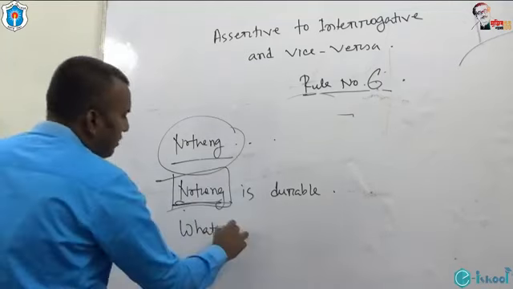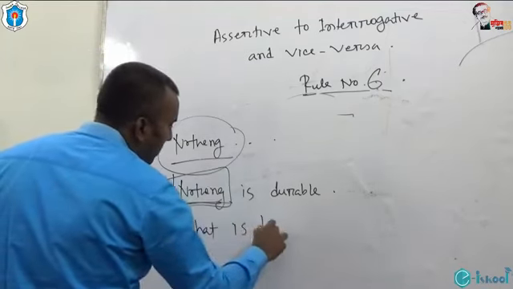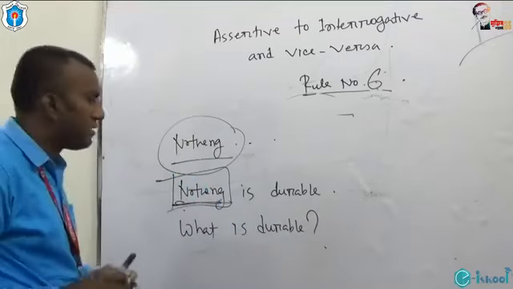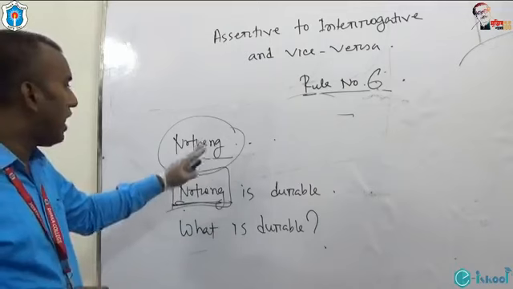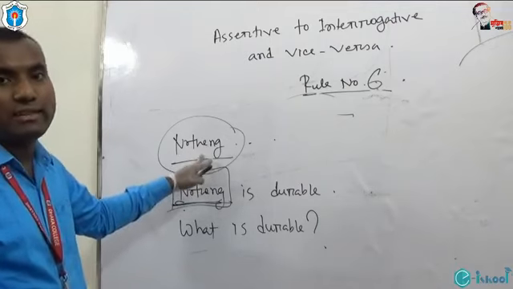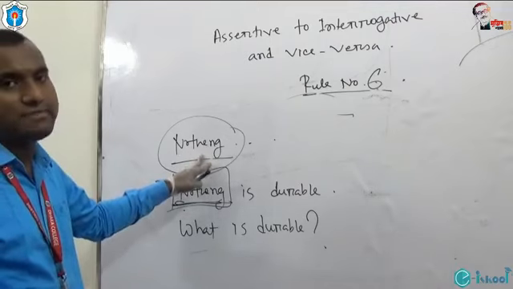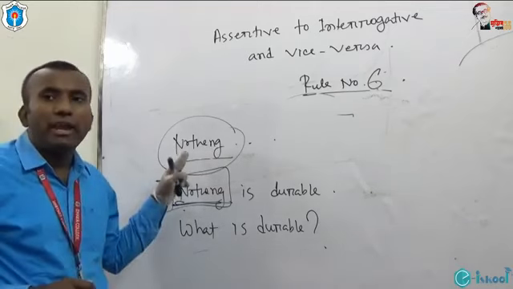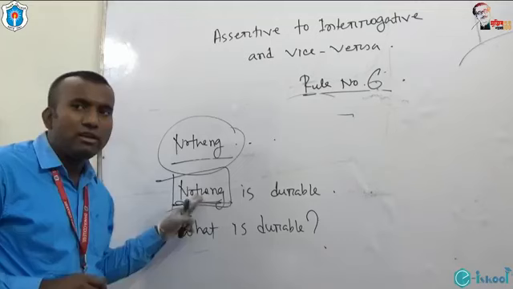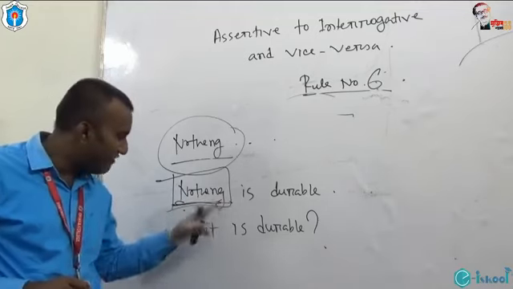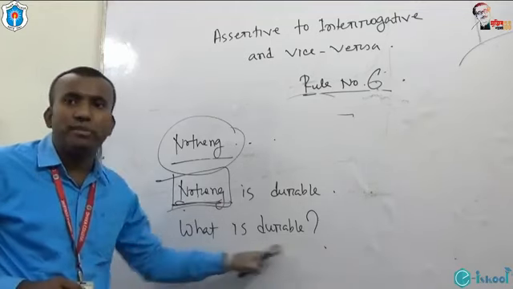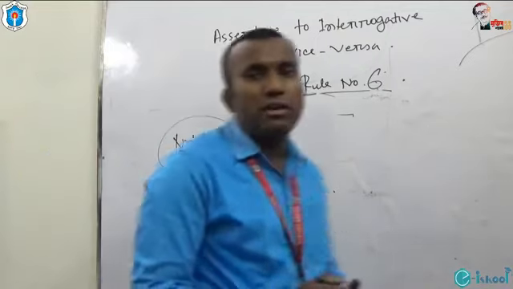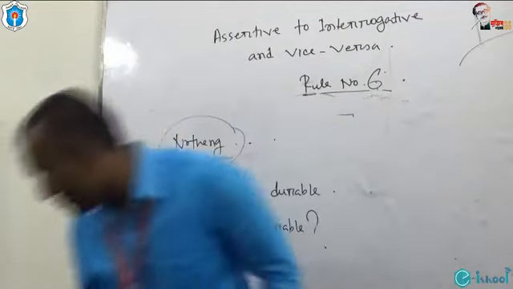So what should be the answer? What is durable? So if we get any subject like nothing in an assertive sentence, just in lieu of nothing, use what. After this what, no change will be there. Just put a question mark.